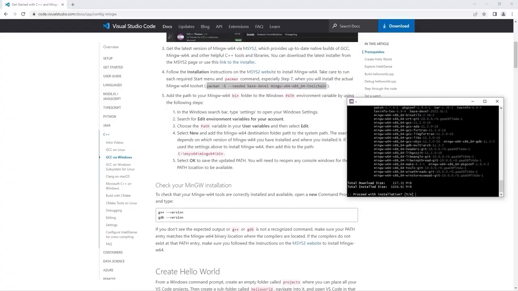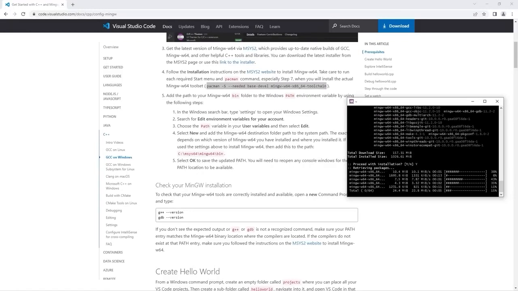Then just hit enter. Proceed with the installation, type Y, enter again, then give it a moment.